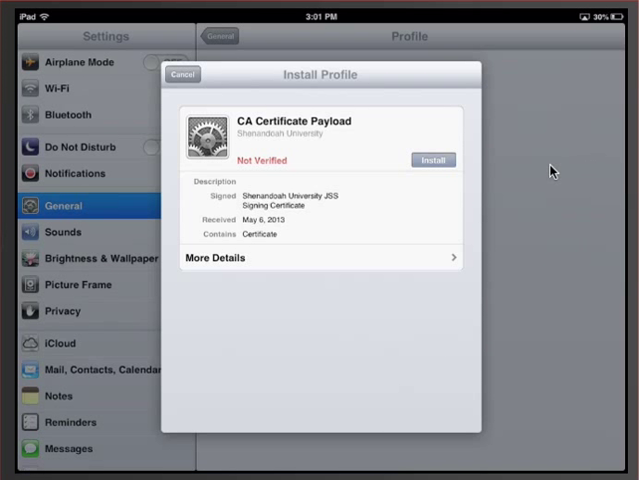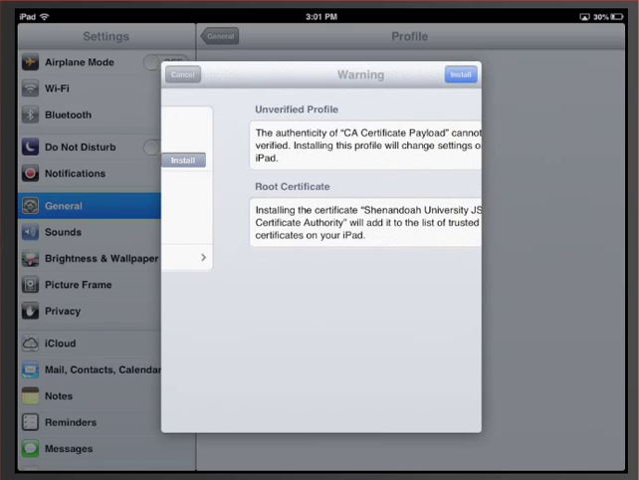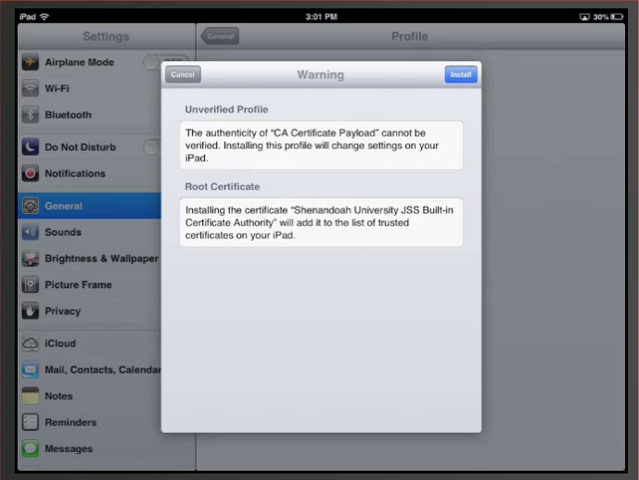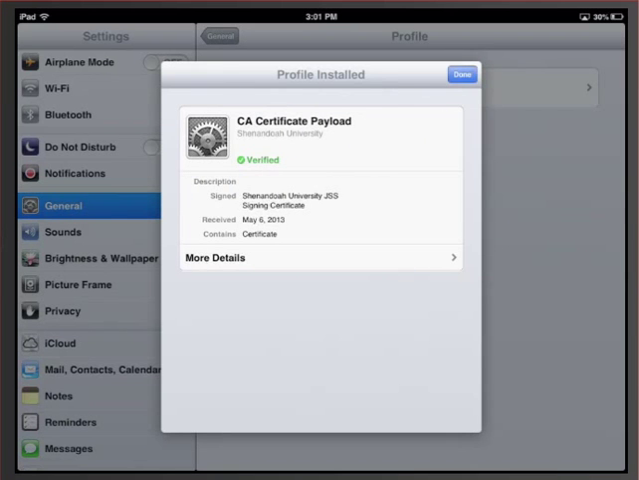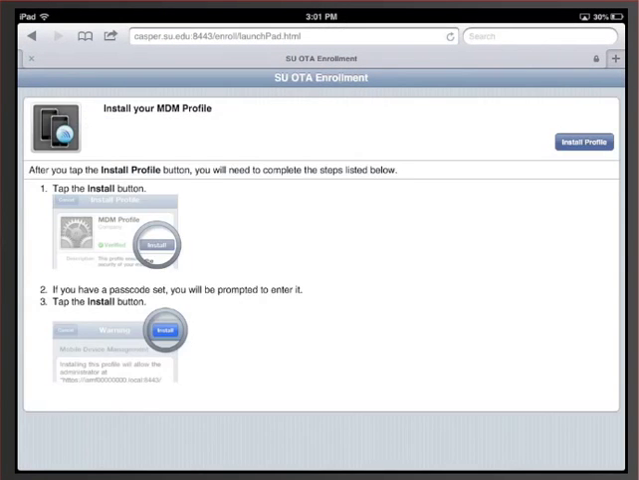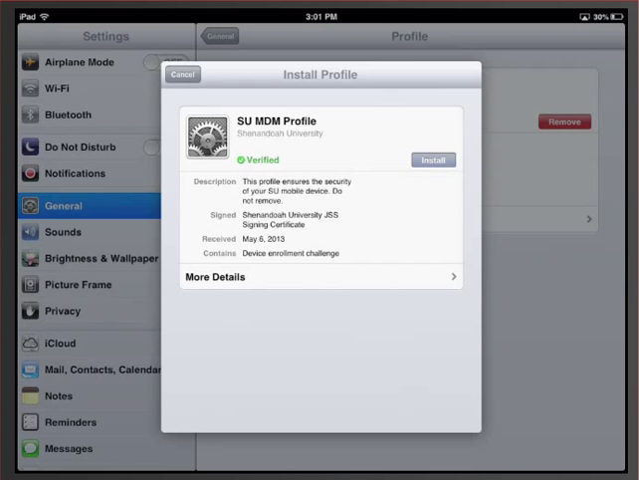I'm going to click on install again and click on install at the top right hand corner, and then click done. Now I'm going to click install profile, which you can see right here, and I will click install again.